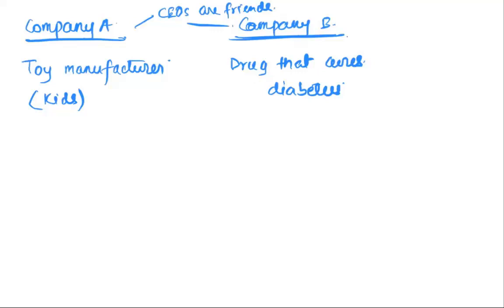Now, in this context, both of them have come up with a survey that needs to be conducted for their businesses. Fortunately, the kind of demographic information they're looking to collect is similar. Because the CEOs are friends, they've decided to collude and do the survey together. So they go to an ad agency and ask them to do a survey for them. First of all, should they do something like this?